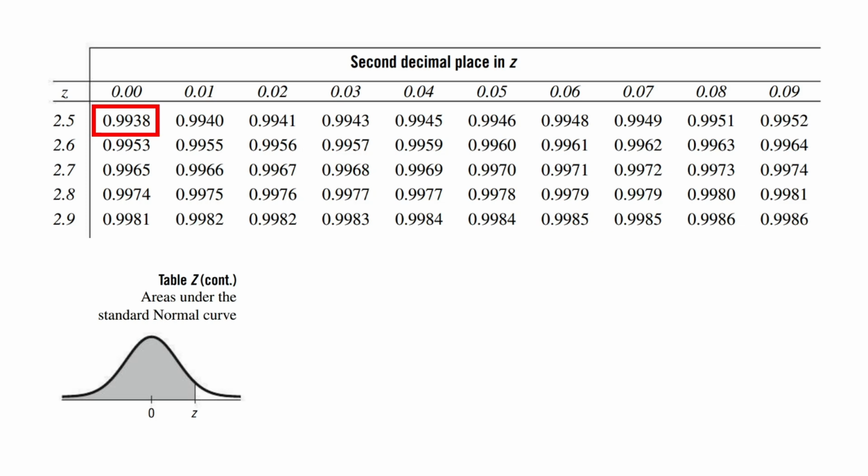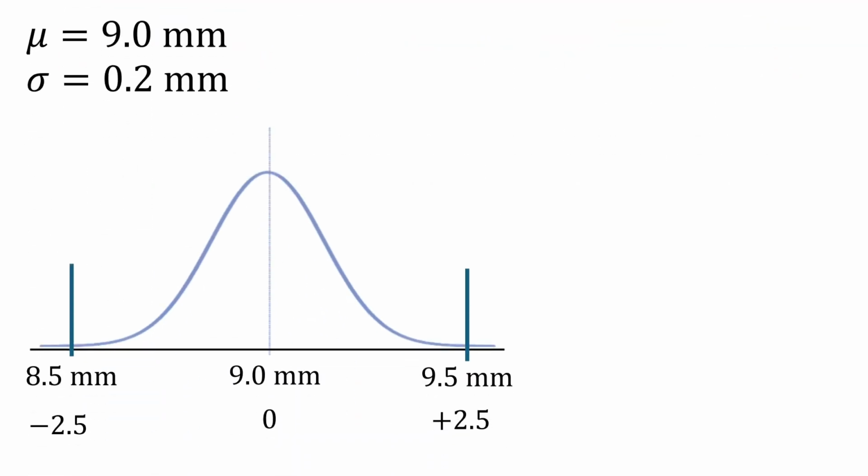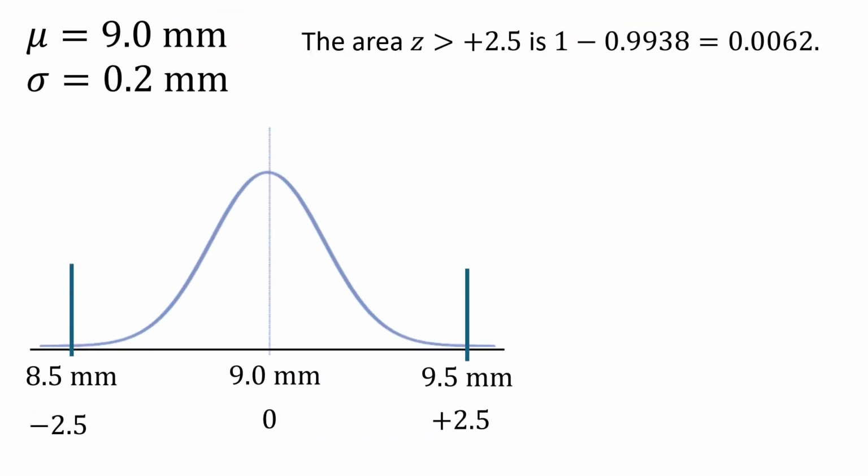We're looking at 2.5 standard deviations. We see the area to the left of that Z score is 99.38%, or 0.9938. So that's the area where Z is less than 2.5 standard deviations. We want the upper tail area, and so we have to subtract from 1. So going back to the diagram, the area where Z is greater than 2.5.